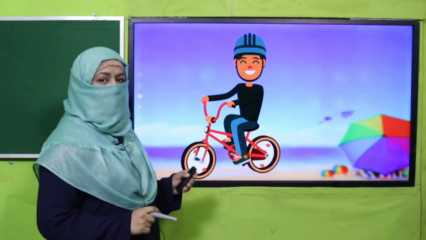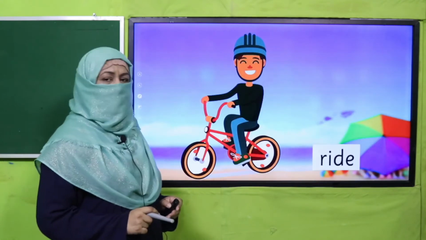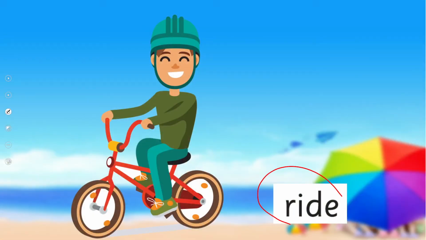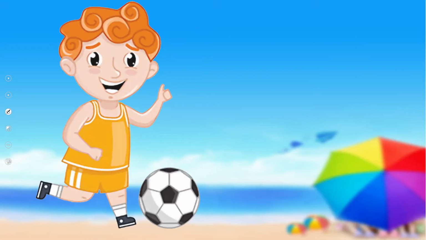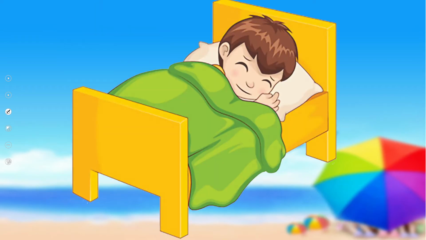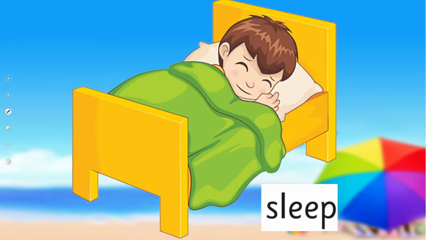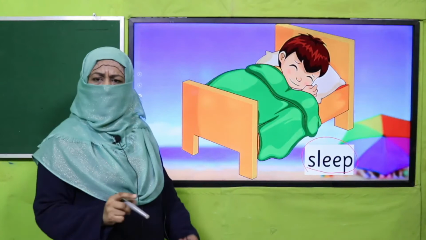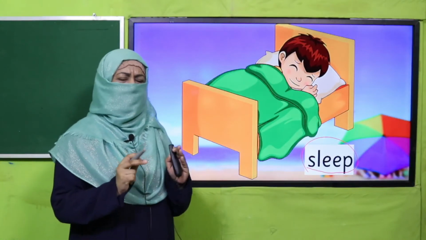Examples are, look at this boy, what is he doing? He is riding a bicycle. So ride is action. What is he doing? He is playing. Play is an action. What is he doing? Apparently he is doing nothing, but he is sleeping. Sleep is an action, right? Remember this, we have learnt in detail.